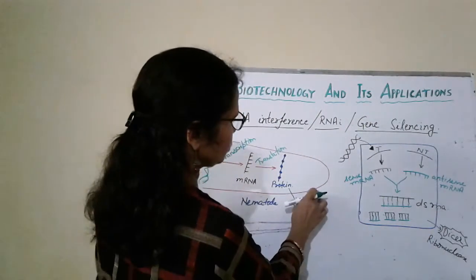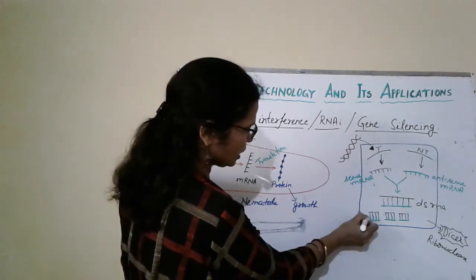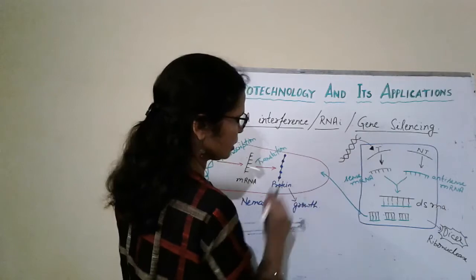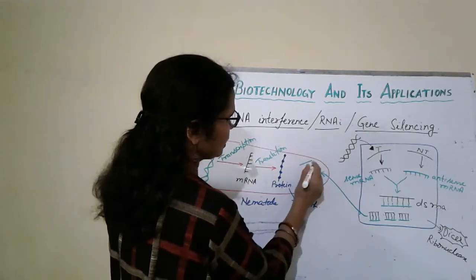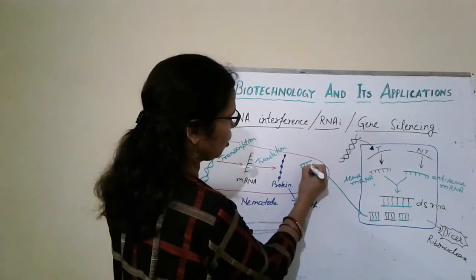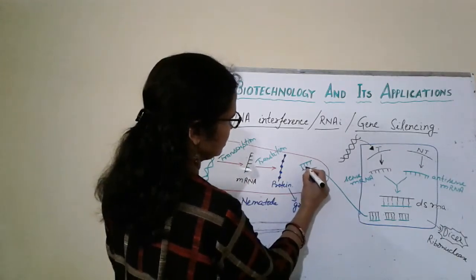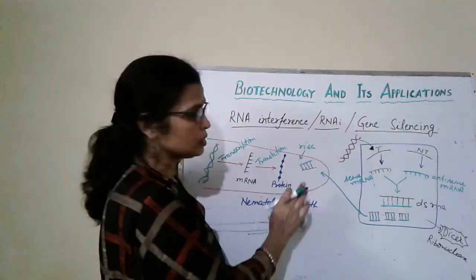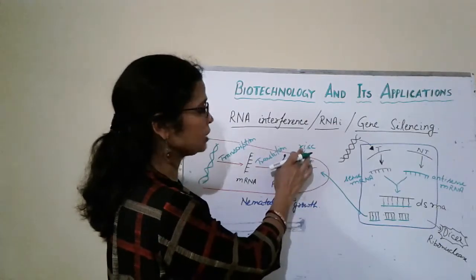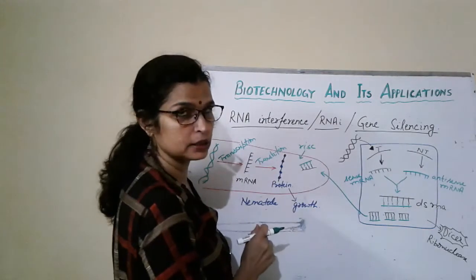When the nematode infects this tobacco plant, these double-stranded RNAs go inside the body of the nematode. This nematode has a RISC complex, RNA induced silencing complex.